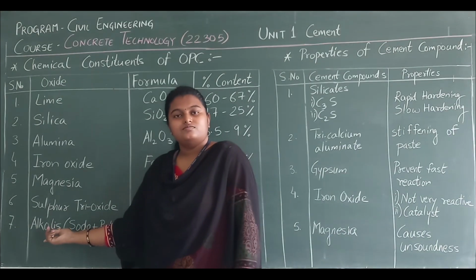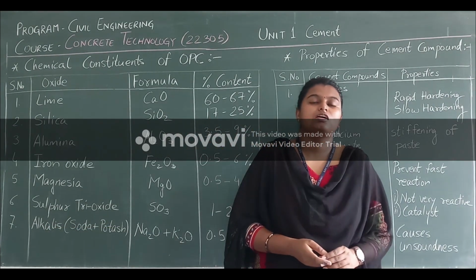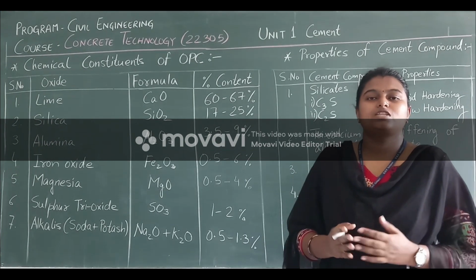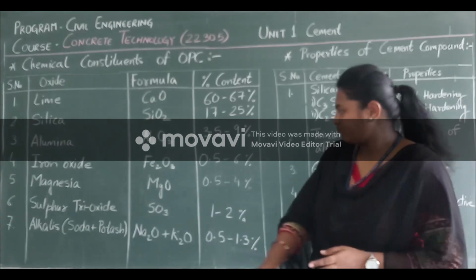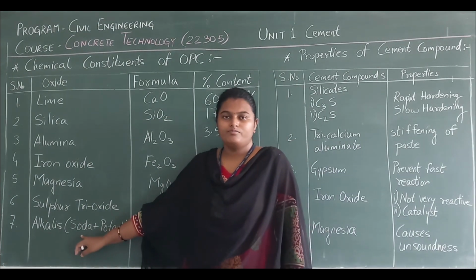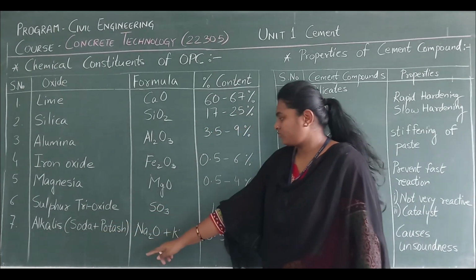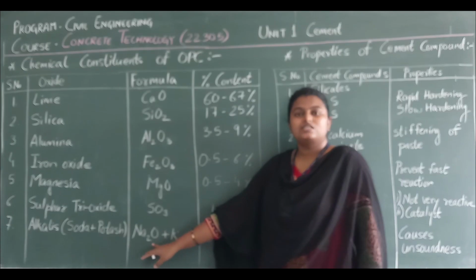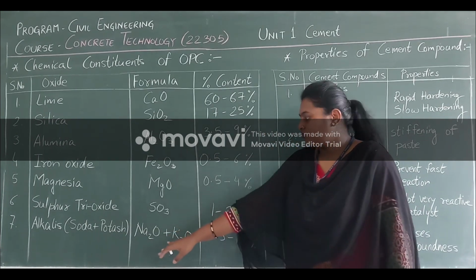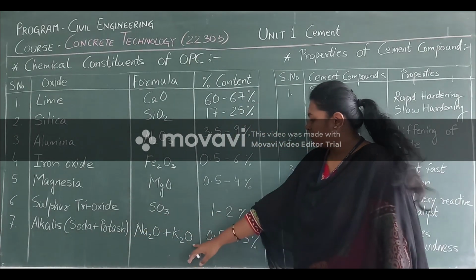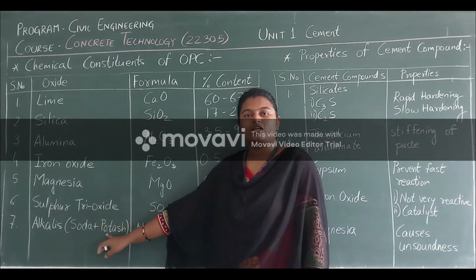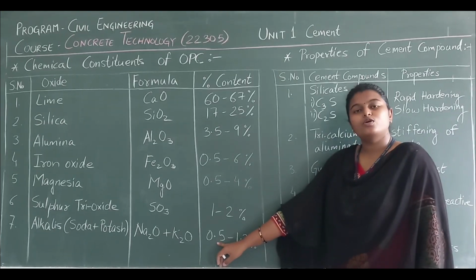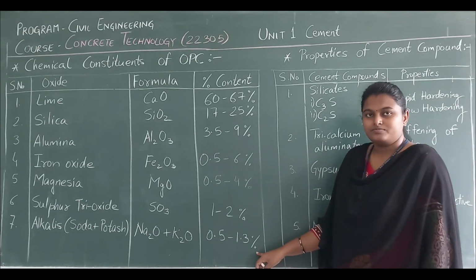Next we have alkalis. Now what are alkalis? Alkalis are basic in nature and when we test them, they have pH from 7 to 14. So here we have used soda, that means sodium, and potash, that means potassium, and the chemical formulas are Na2O for sodium and K2O for potassium, and their respective combined percentage is 0.5 to 1.3%.